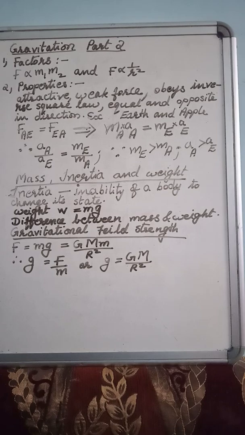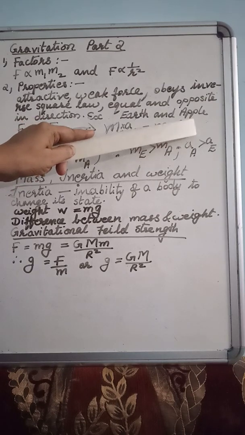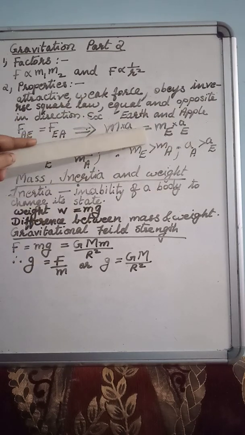Number 4, why is the apple going towards the earth and why is the earth not going towards the apple? You get its explanation from this poem: even though their forces are equal, the accelerations are not equal because the masses are not equal.